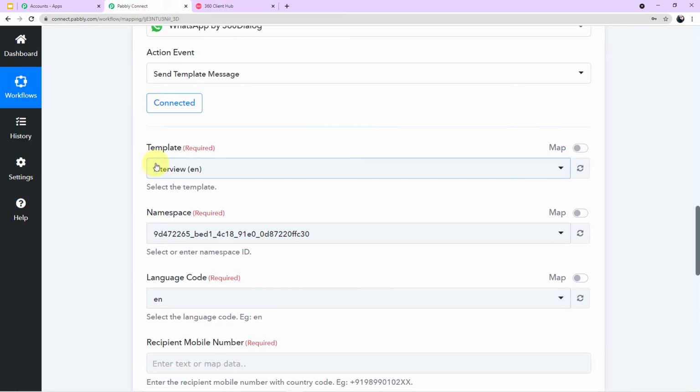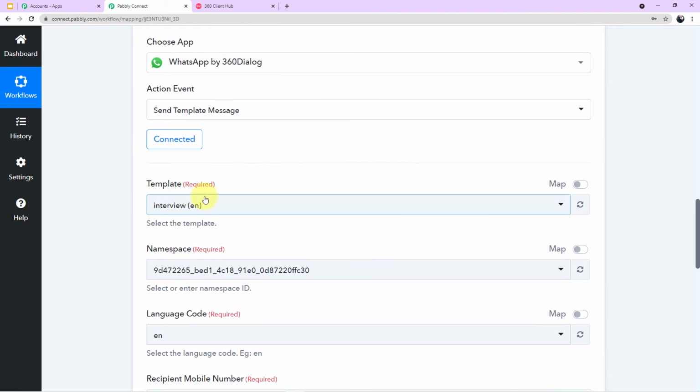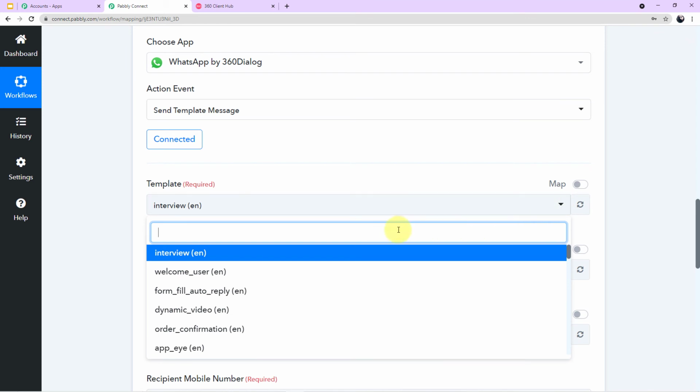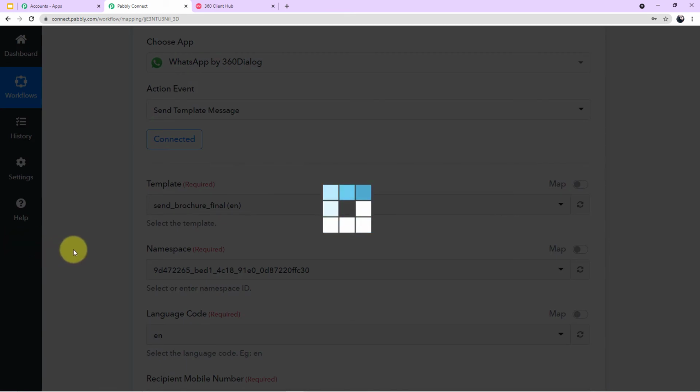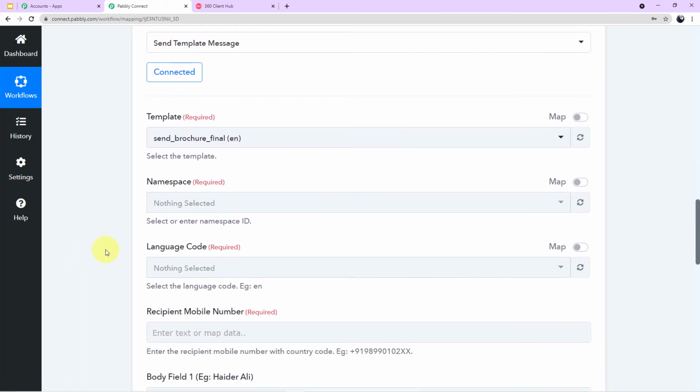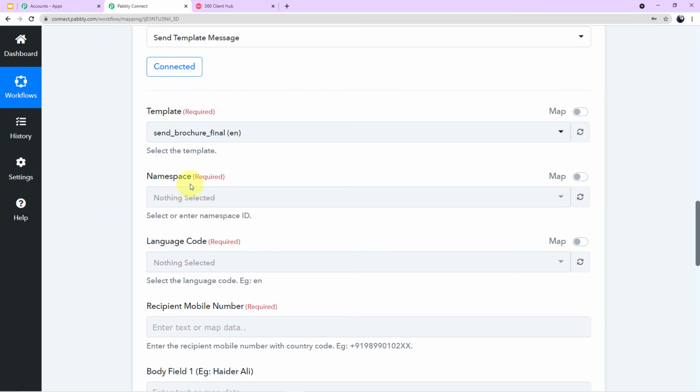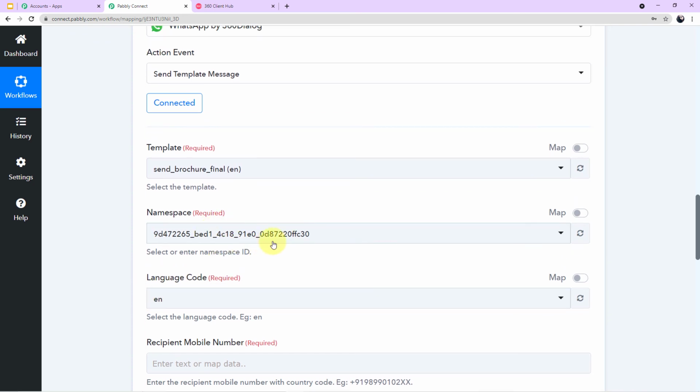Now I'll go back to my Pabbly Connect account. I'll come to this particular field, template, and I'll map the particular template which I have shown you right now. My template's name was send brochure final. I searched for the particular template, and here I have mapped it. Now these two fields, namespace and language code, will be automatically filled up. There was a glitch, that's why it wasn't showing for 2 minutes.